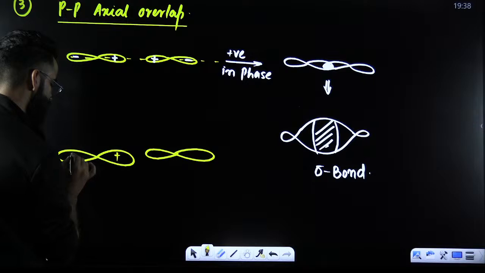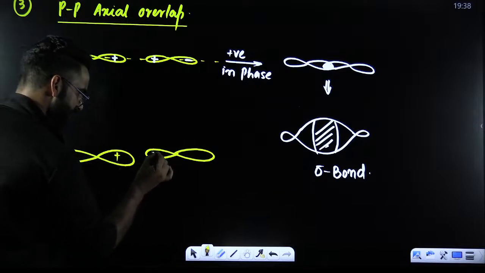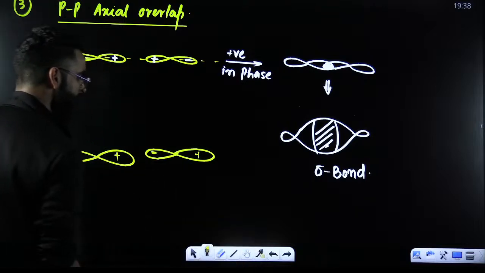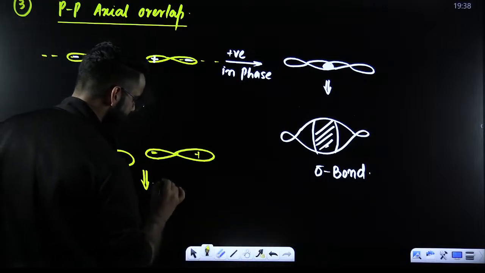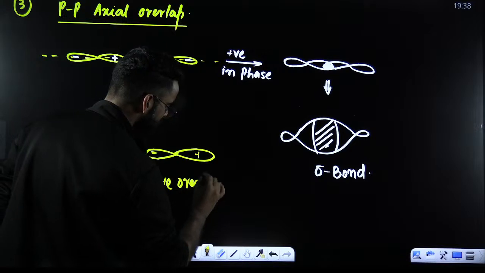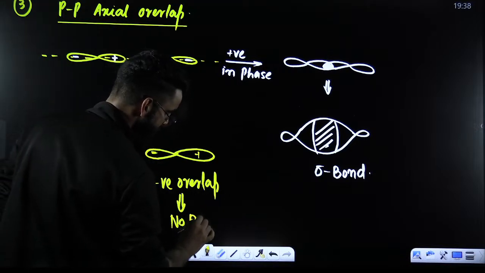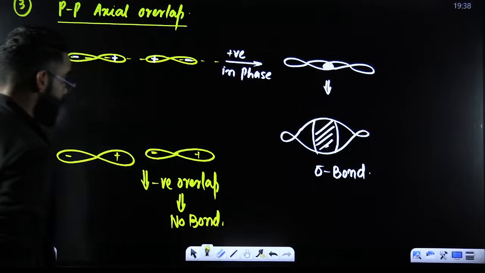Let's say you are giving this positive, you are giving this negative. So over here, give this negative, give this positive. Opposite sign, same side. Opposite sign, same side means negative overlap, and negative overlap does not lead to the formation of any bond. I hope this is clear to everyone.